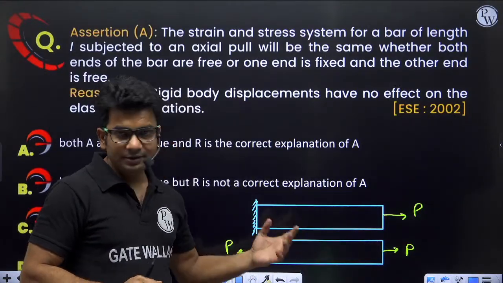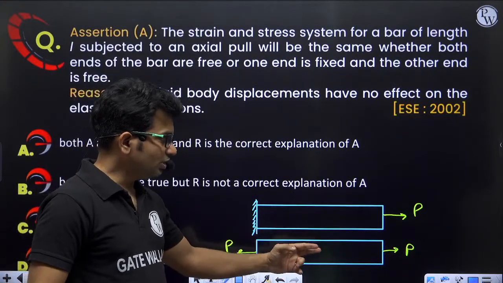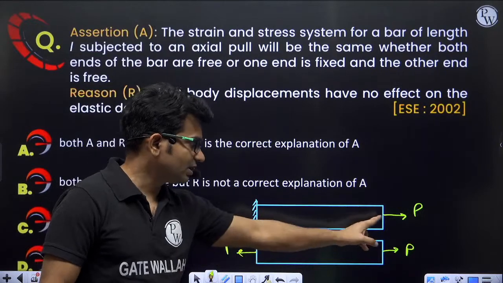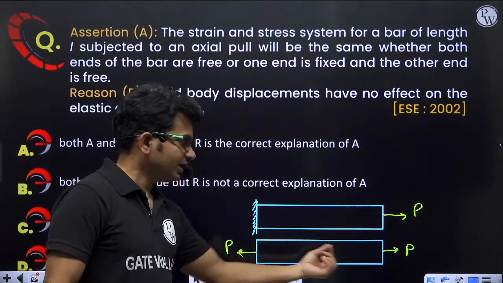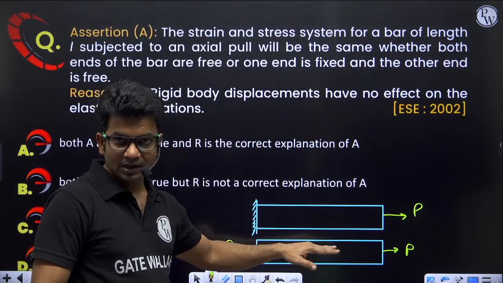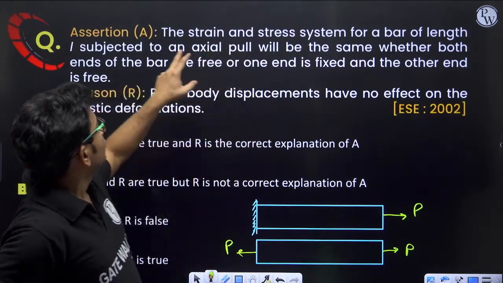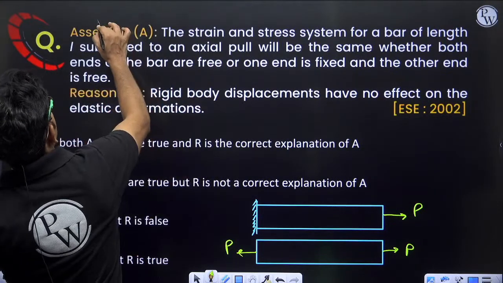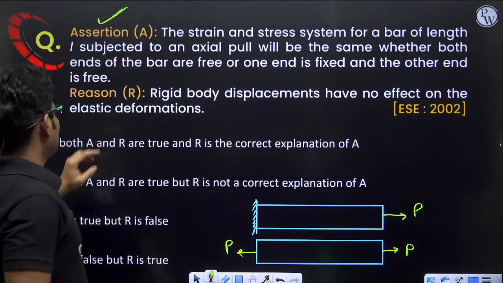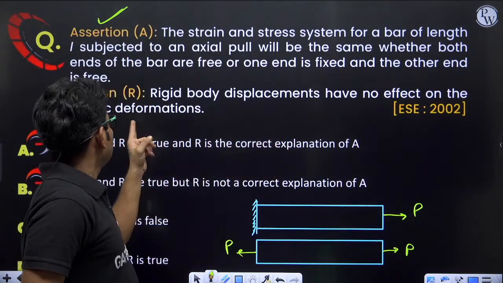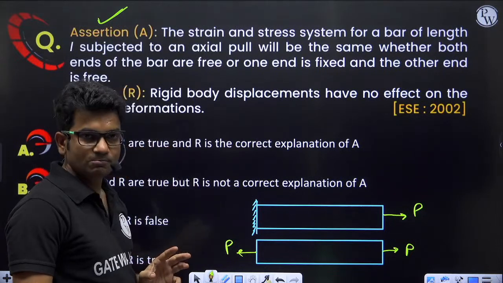Okay, and this pull, the condition in the first case is one end is fixed and the other is free, and in the second case both the ends are free. So does this change anything? No, they are equivalent. So the stress strain system will be the same. This is correct. Reason: rigid body displacements have no effect on the elastic deformations.